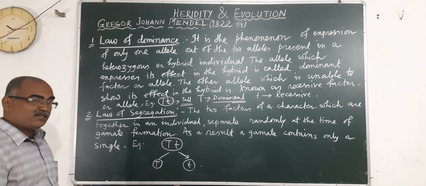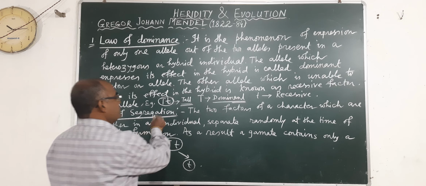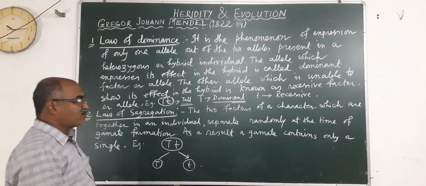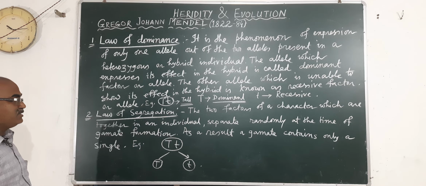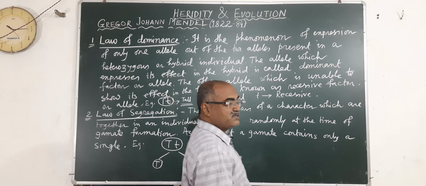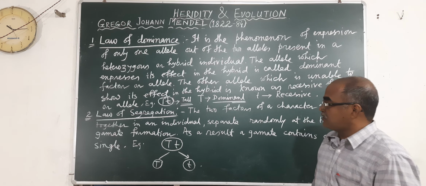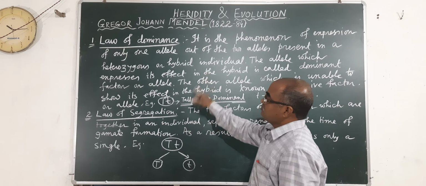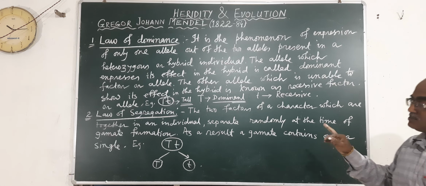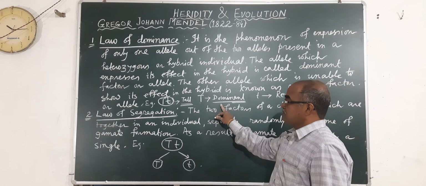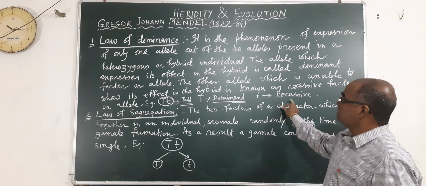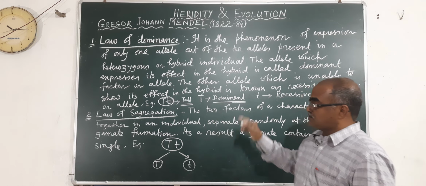The recessive character is dwarf, but it shows the dominant character, that is the character of capital T, while small t is recessive, it is not showing its character; it will show in the next generation, that is the F2 generation, but in the first generation we are getting only tall. So this law tells about these things. Probably you are clear about the law of dominance, that is, only the dominant character will show its character and the other character cannot show its character. This is the law of dominance. Therefore, I have given the example.